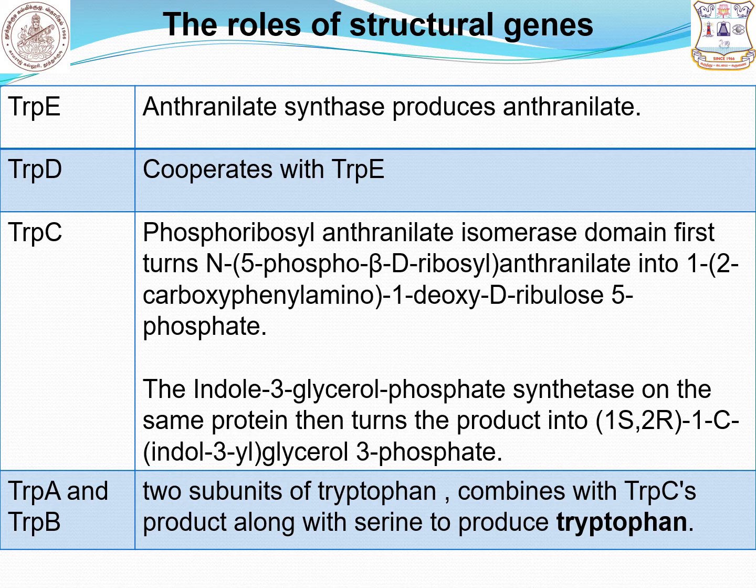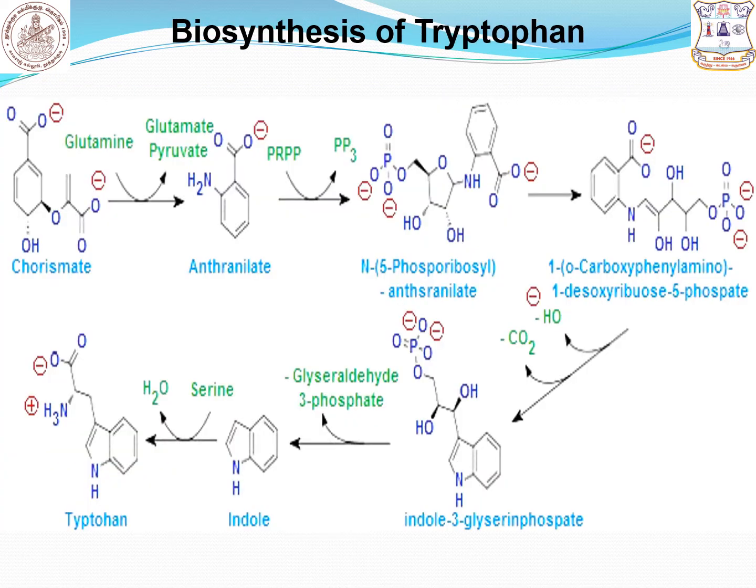Both enzymes of tryptophan A and B produce the subunits of tryptophan synthetase. This molecule combines with glycerol 3-phosphate along with serine to finally produce the amino acid tryptophan. Biosynthesis of tryptophan: the tryptophan amino acid is synthesized from the precursor molecule chorismate.